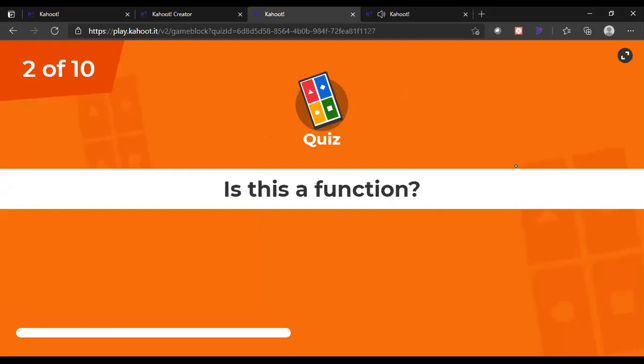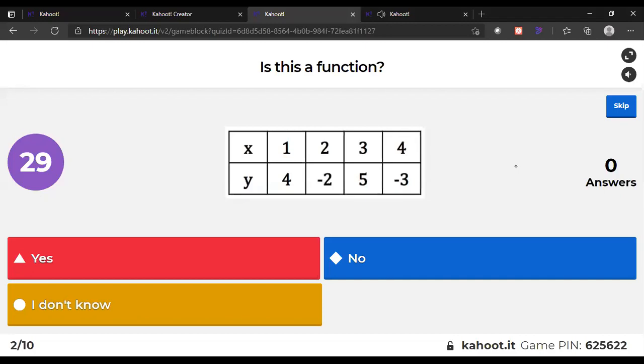Question: is this a function? Input is 1, output is 4. Input is 2, output is -2. 3 with 5 and 4 minus 3. For different values of x, we are getting different values of y.